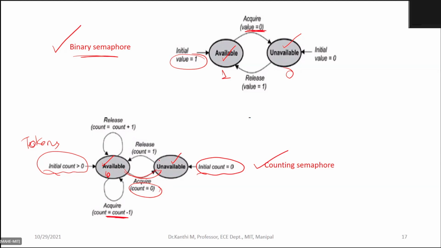And when you start releasing, the count will be incremented and you go back to the initial.